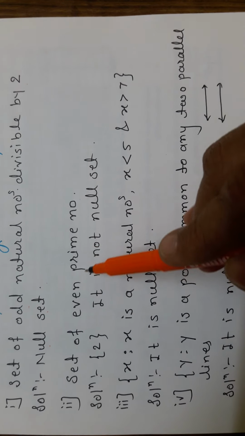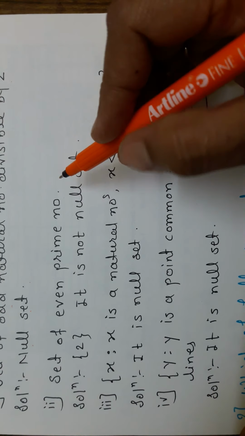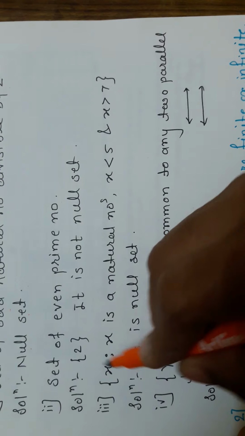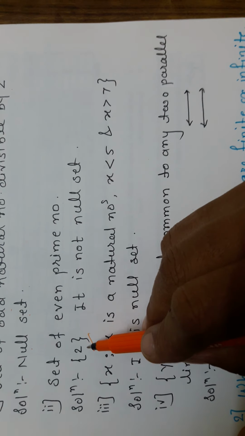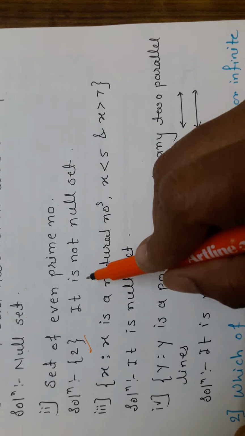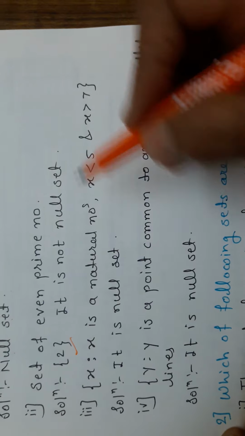Second, the set of even prime numbers. The even prime number is 2, and this set is not empty. Therefore, it is not a null set.